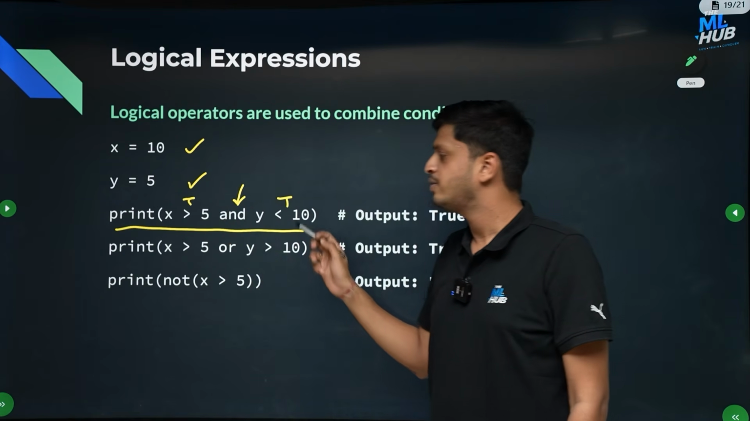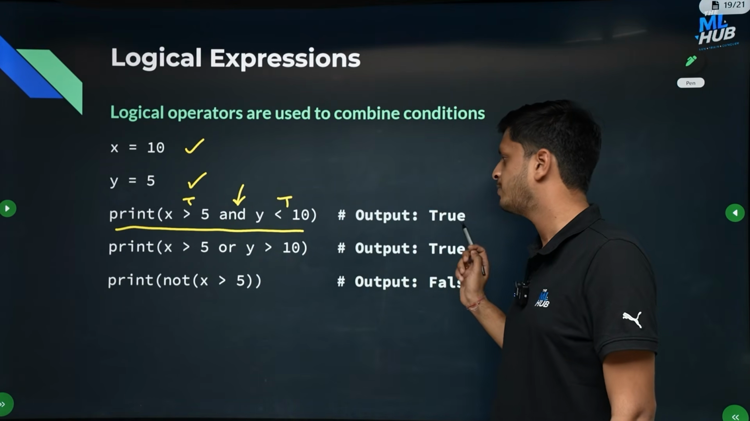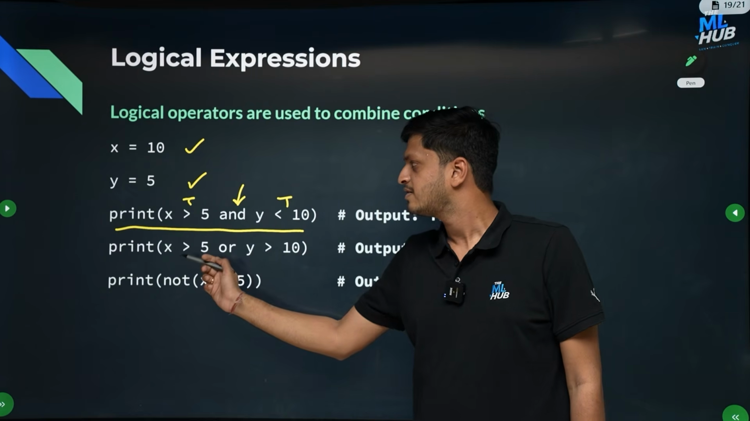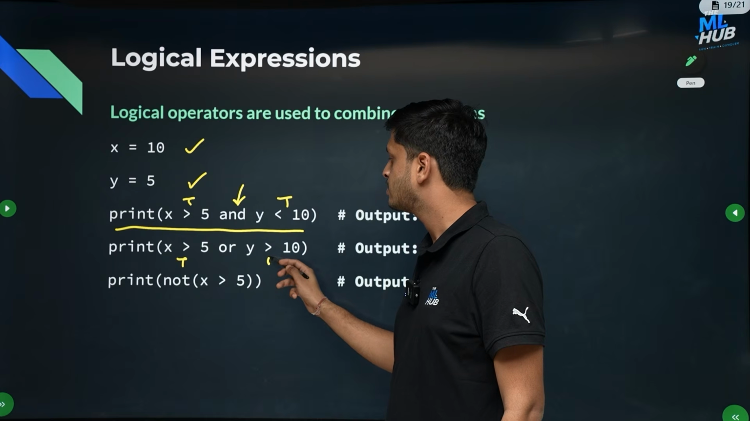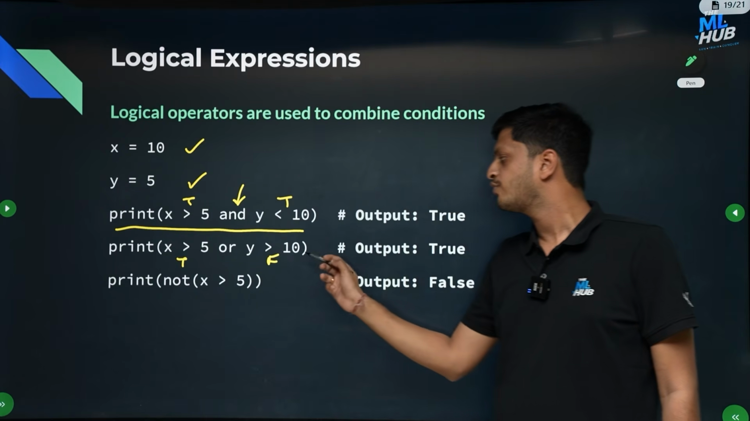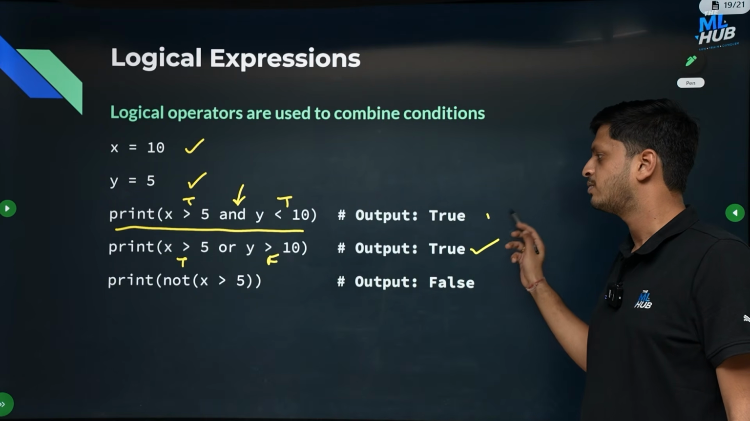And true is true, so the final output will be true. Similarly, you can check this. X is greater than 5 is true, y is greater than 10 is false, but we know that true or false is true, so the final output will be true.